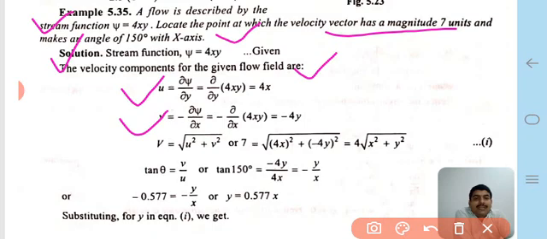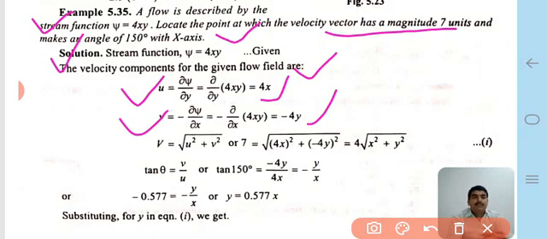Taking the partial derivatives of the given stream function psi equal to 4xy, u is equal to 4x, and v, taking the partial derivative with respect to x, is calculated as minus 4y.